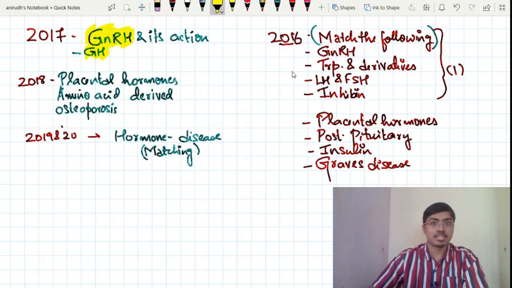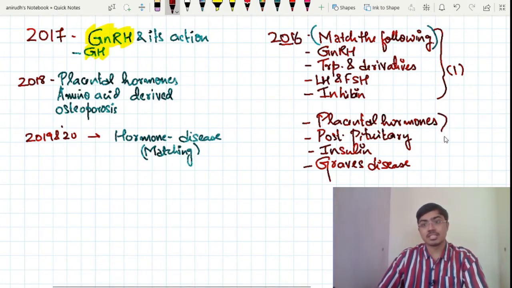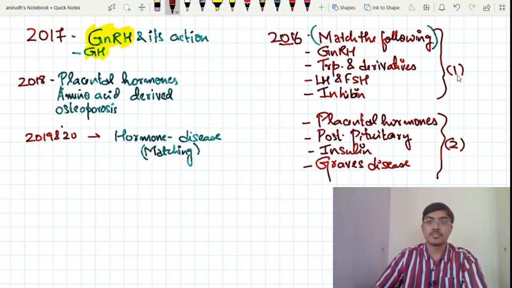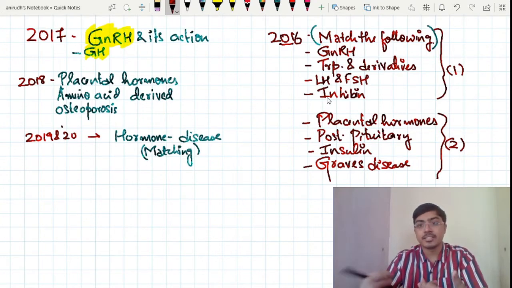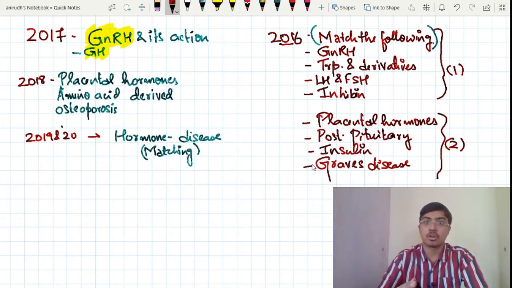Along with that, in 2016, see there were two exams. In these two exams, these were the questions in the second exam, NEET 2, and these were the questions in NEET 1. One important interesting feature of this particular chapter is that it has its own extension towards those concepts that are taught to you in the topic of human reproduction in class 12th.